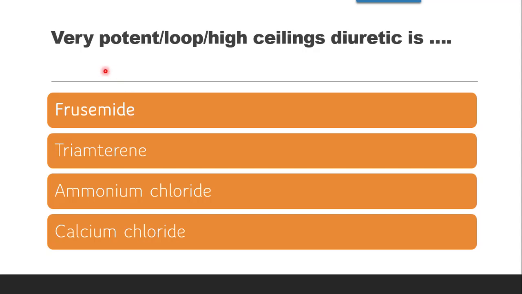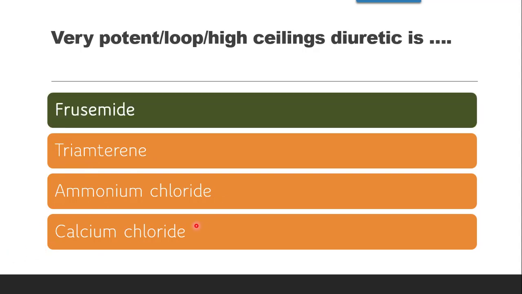Next question is, very potent or loop or high ceiling diuretic is dash. Whether it's furosemide, triamterene, ammonium chloride or calcium chloride, the correct answer is furosemide. According to the classification of diuretics, furosemide is classified under the class very potent diuretics or loop diuretics or high ceiling diuretics.